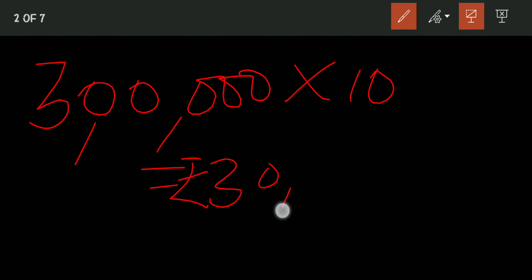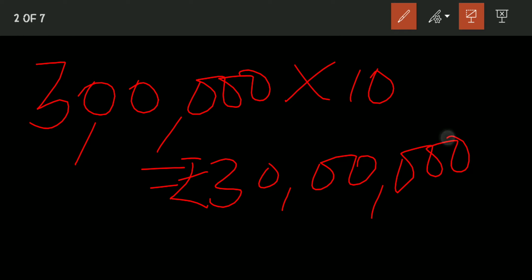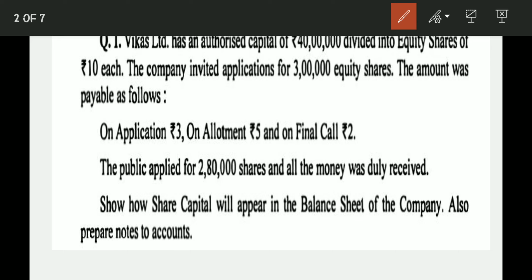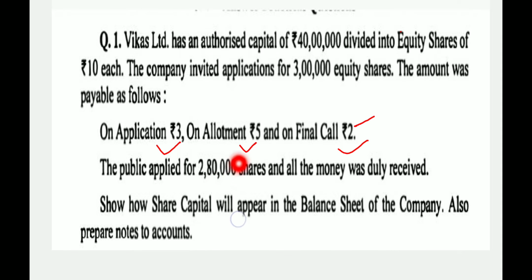30 lakh rupees of shares are issued in the market. The company invited the shares and the amount was payable: on application 3 rupees, on allotment 5 rupees, and on final call 2 rupees. The public applied for 2,80,000 shares, and all the money was duly received. The company issued 3 lakh equity shares, but the public applied only for 2,80,000 shares, that is 28 lakh rupees only.